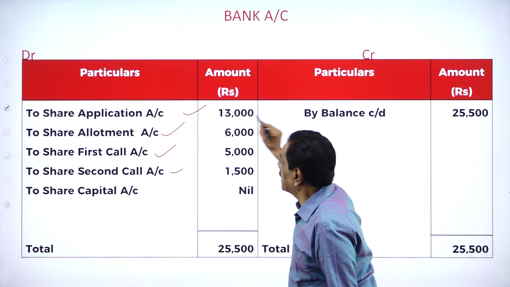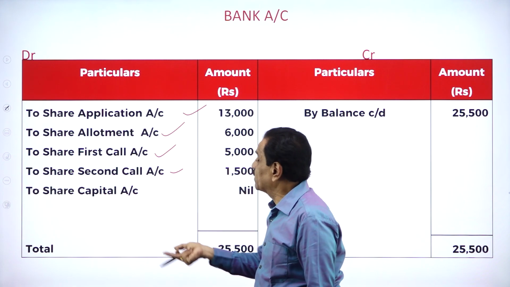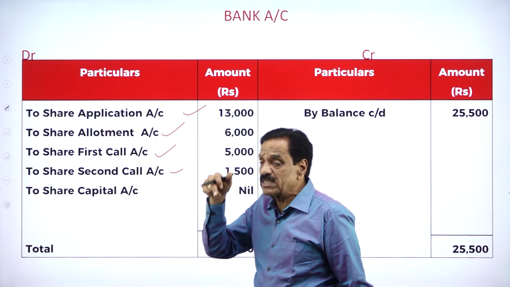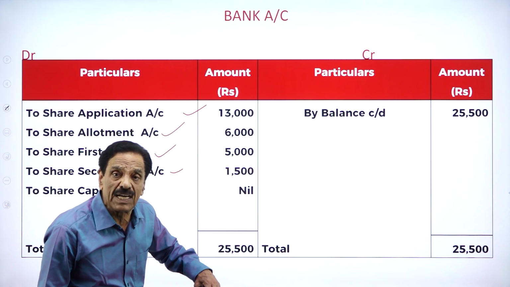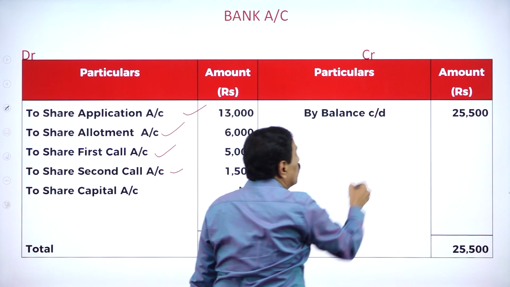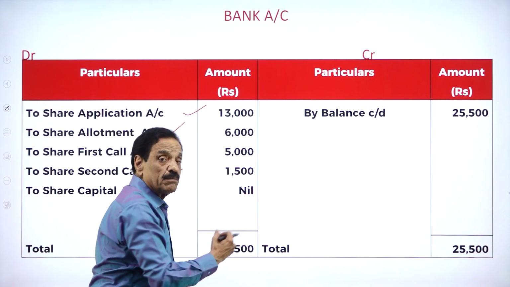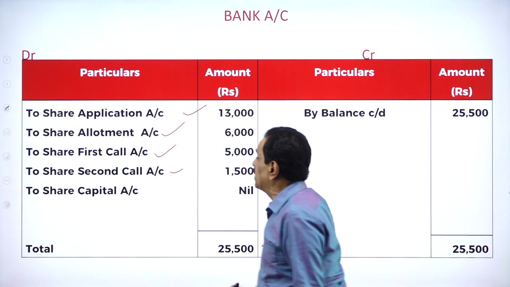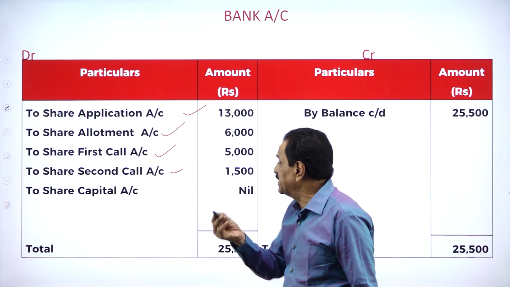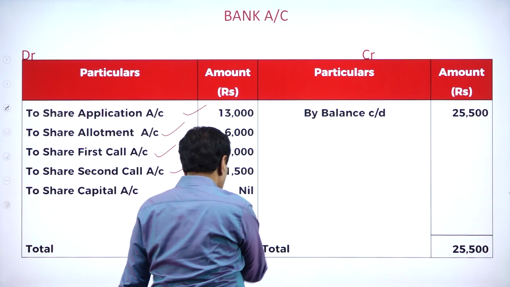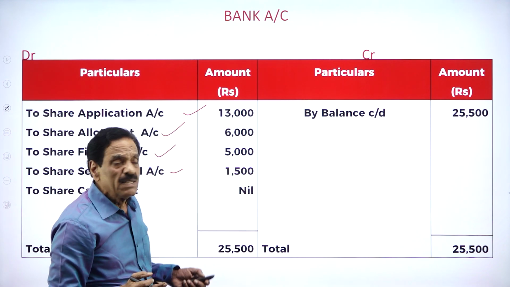Here we collected 13,000 on application, 6,000 on allotment, 5,000 on the first call, 1,500 on the second and final call. So totally we collected how much money? 25,500 we have collected. That remains as balance carried on. That is going to remain in the bank, so your cash at bank figure comes to 25,500. This will be shown on the asset side of the balance sheet.